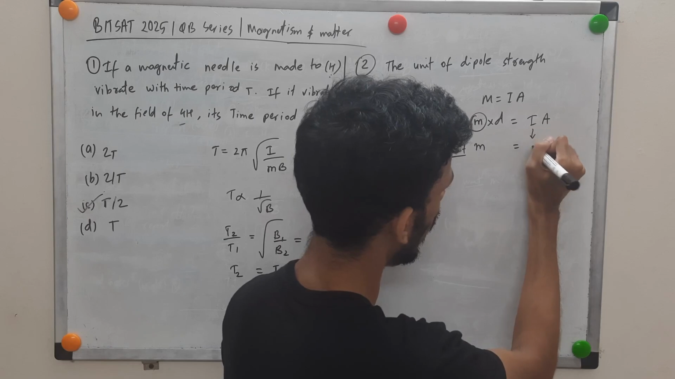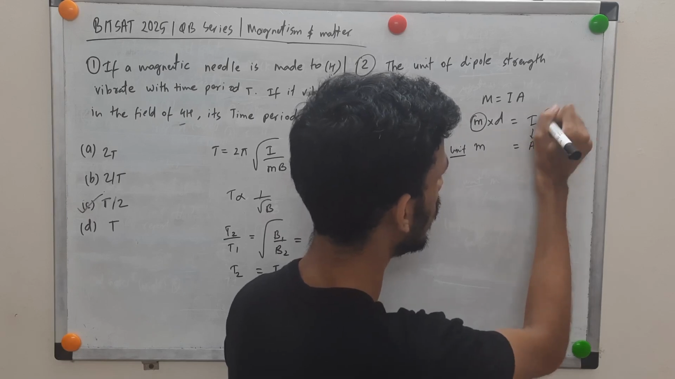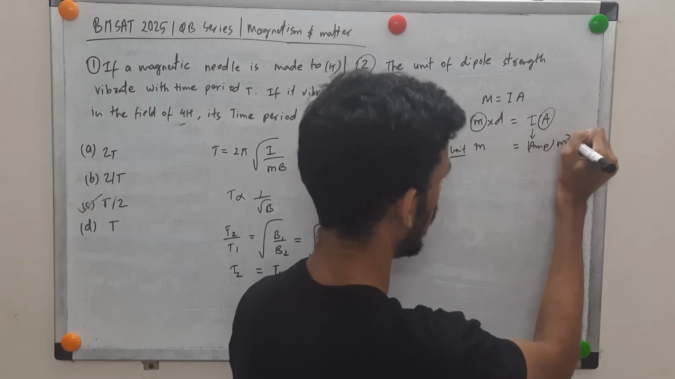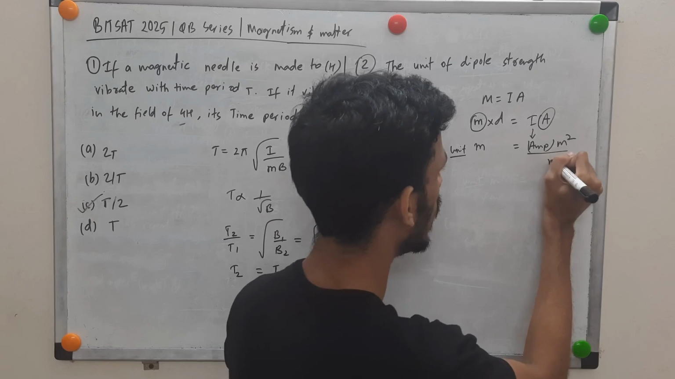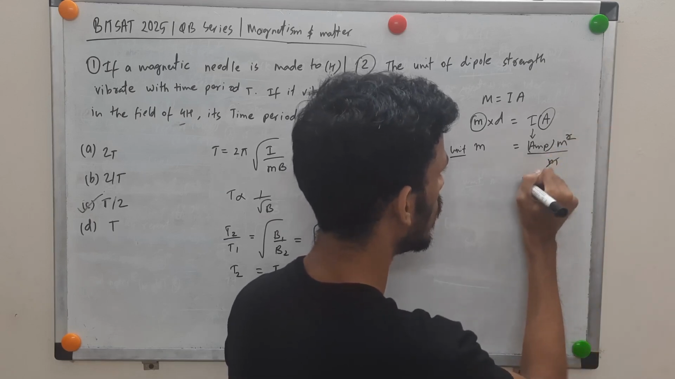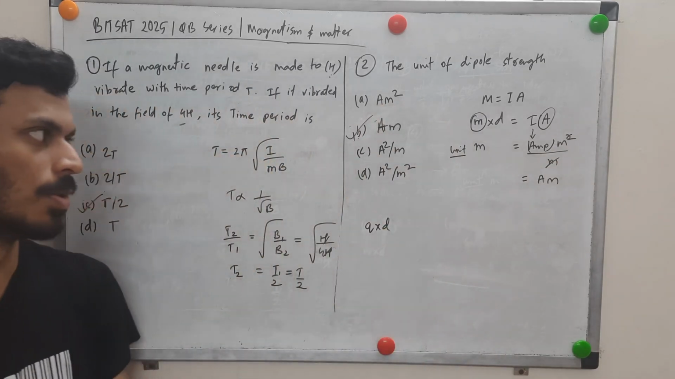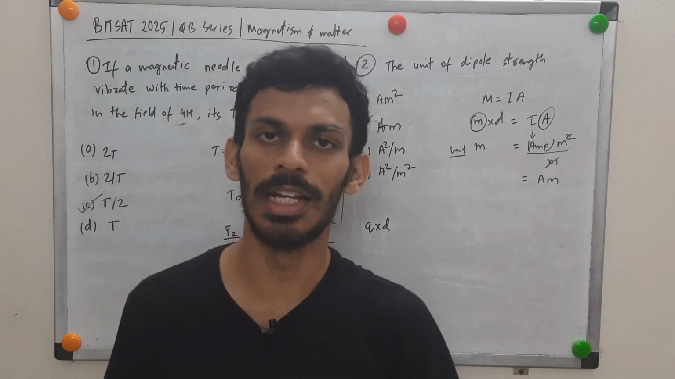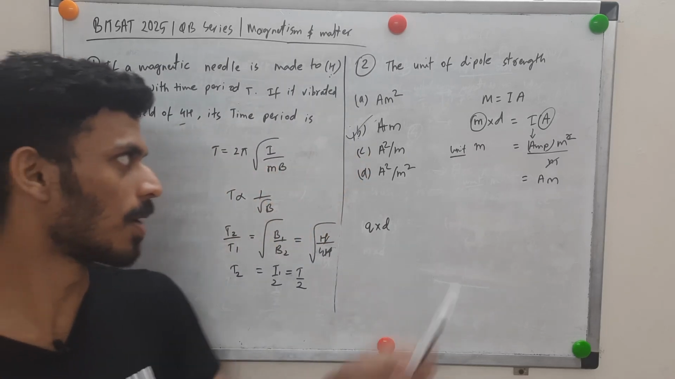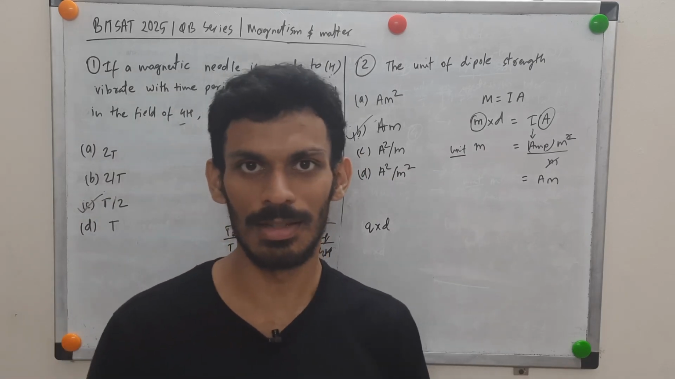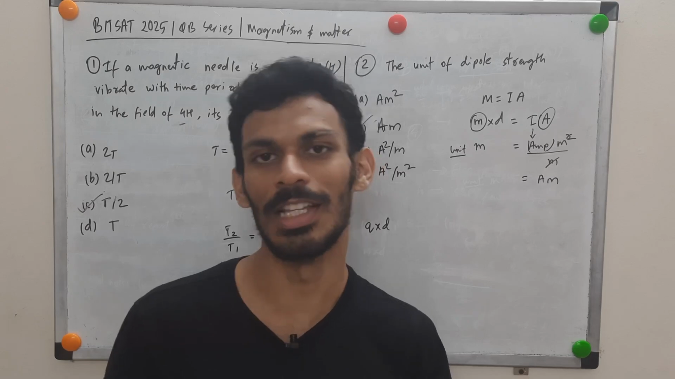If you see, this is I, so amperes. Don't confuse it with this A. I'll write amperes, AMP, and this A is meter square, area, and this distance we can divide again in meters. So ampere meter, AM, which is option B. That's the simple idea behind this question. You are just supposed to substitute magnetic dipole as pole strength into distance, and you get your answer. Over to the next set of questions.